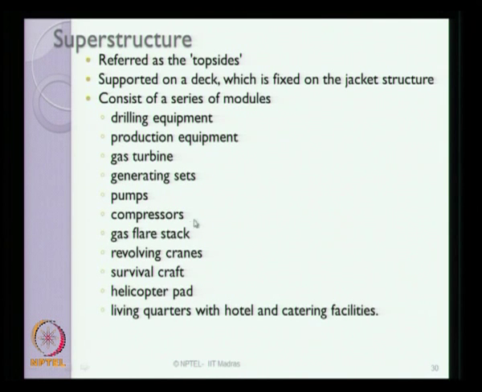There are different modules for different segmental operations of a jacket structure: drilling equipment, production equipment, gas turbines, generating units, pumps, compressors, flare stacks, revolving cranes, survival craft, helicopter pads, living quarters and catering facilities. These are the different kinds of modules housed on the topside of a jacket platform, which put together is what we call the superstructure of a jacket platform. Generally the topside of this structure weighs about 40,000 metric tons.